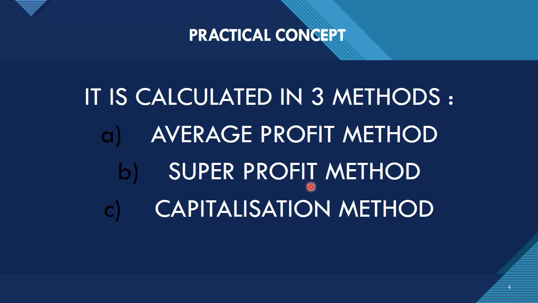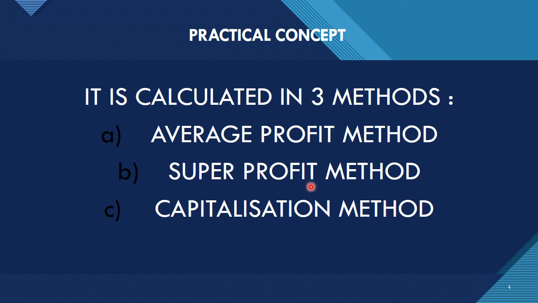So the capitalized value of the business is determined by capitalizing average profit earned at the normal rate of profit. Now there are certain formulas for calculating it. While doing the question, I'll explain it to you in detail.